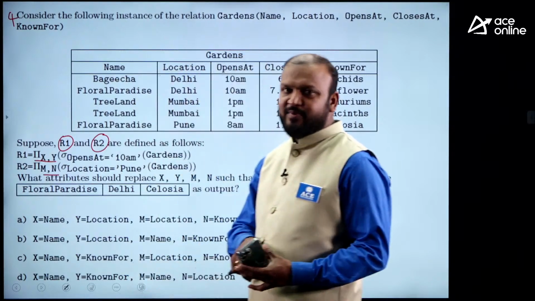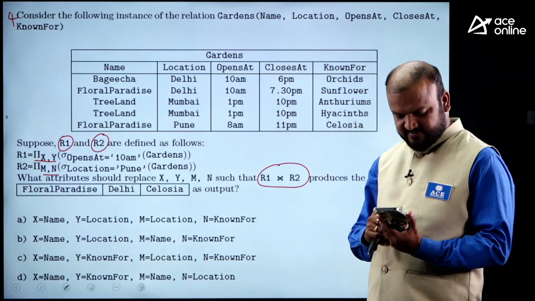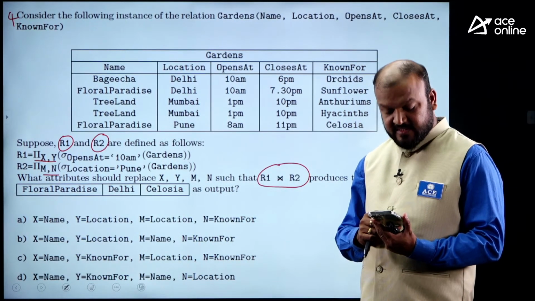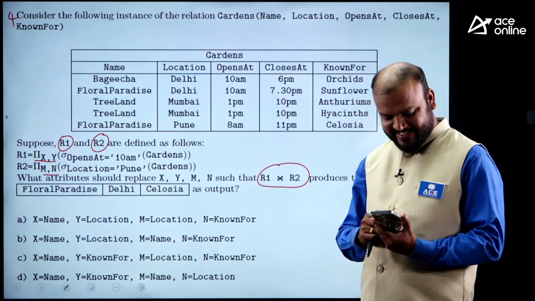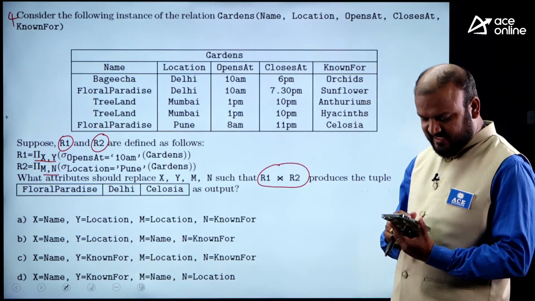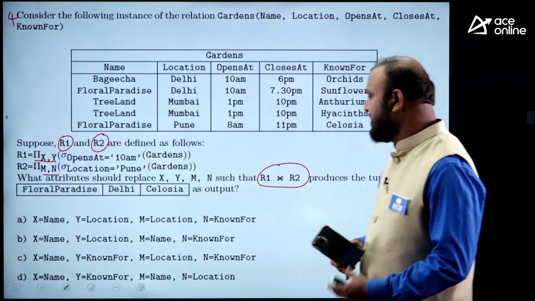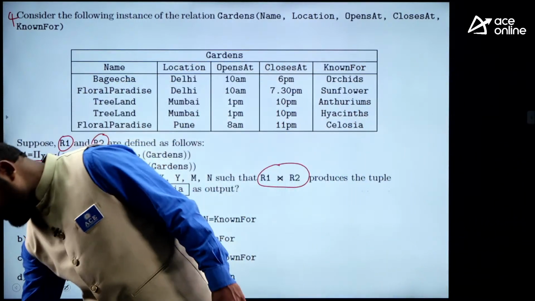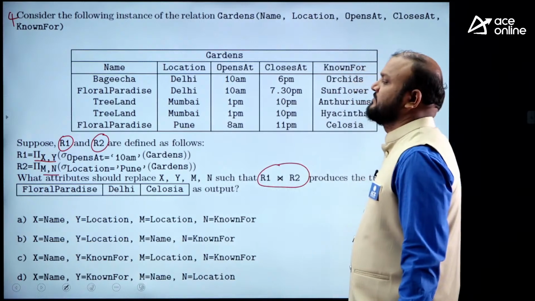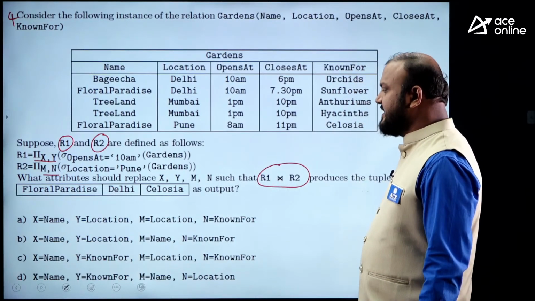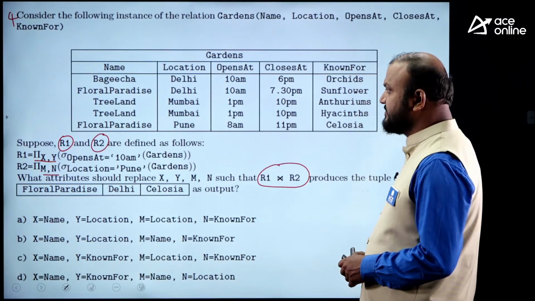These are completely different questions. Siddharth G, Guruji, nice Siddharth. Try it fast. Which attributes should it be? What attribute should be present? Floral paradise, Delhi, celosia as output.